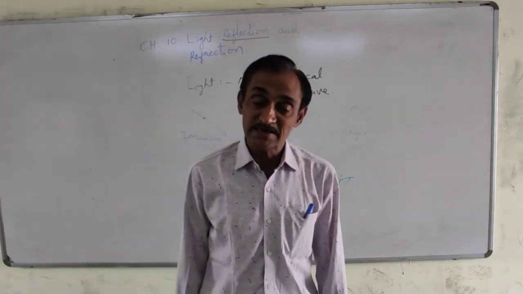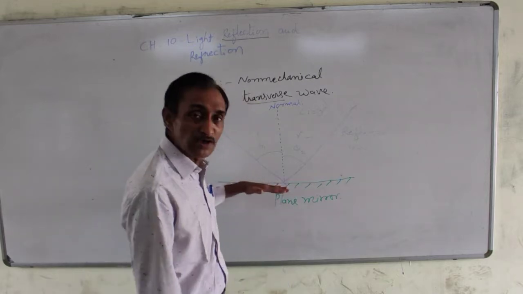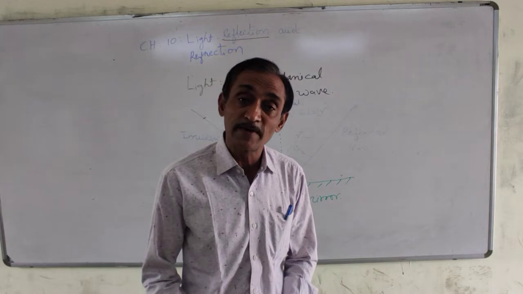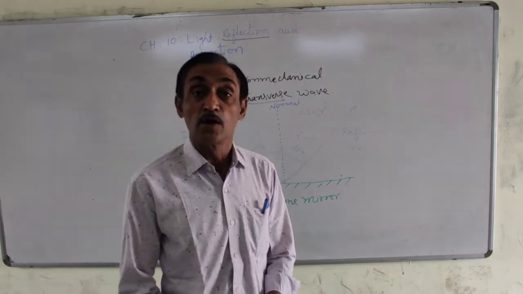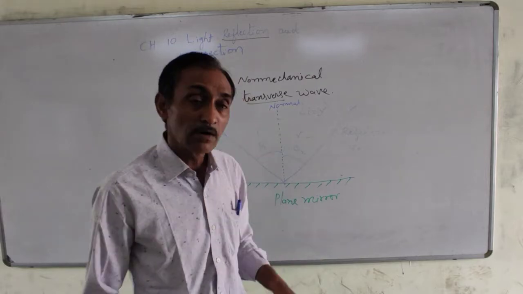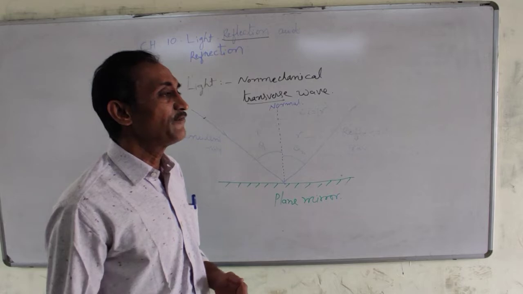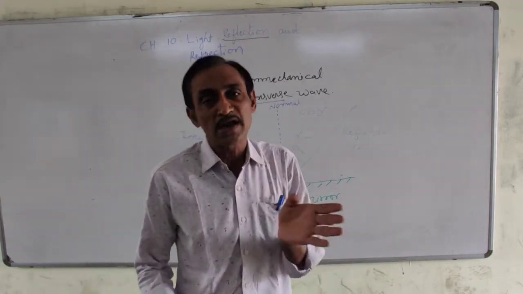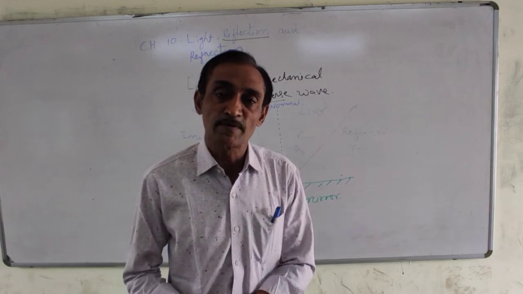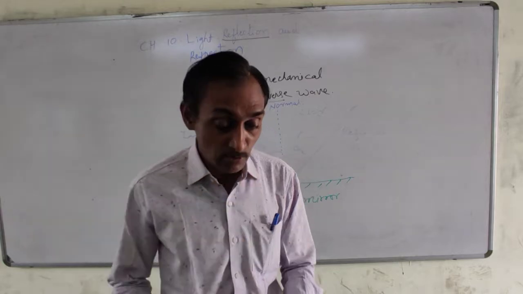It is not necessary that the reflecting surface is always polished or smooth or plain. Rough surface can also reflect the light, but the laws of reflection remain equally true for rough surface also. That is, whether the reflection is regular or irregular, the laws of reflection are true for both the cases.